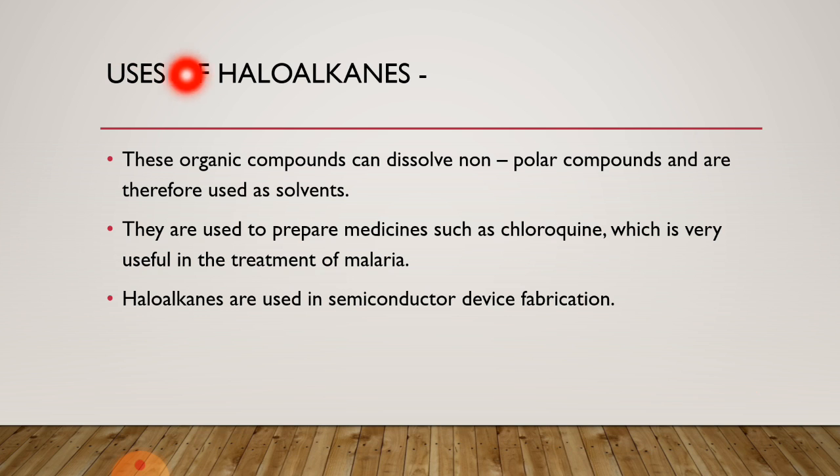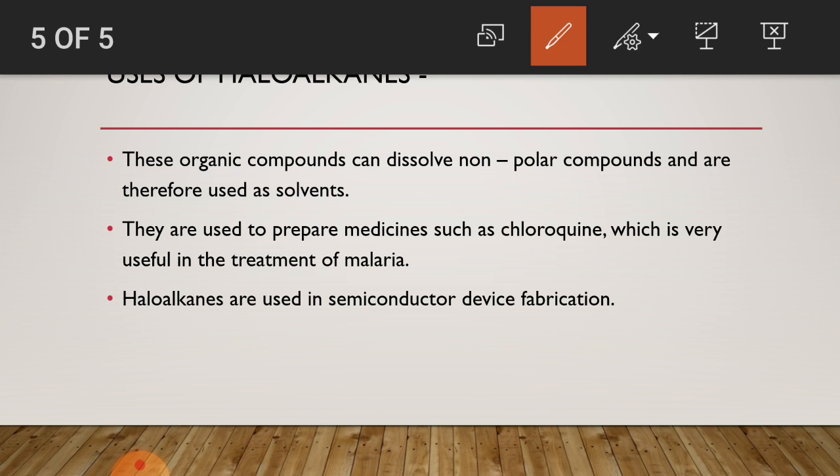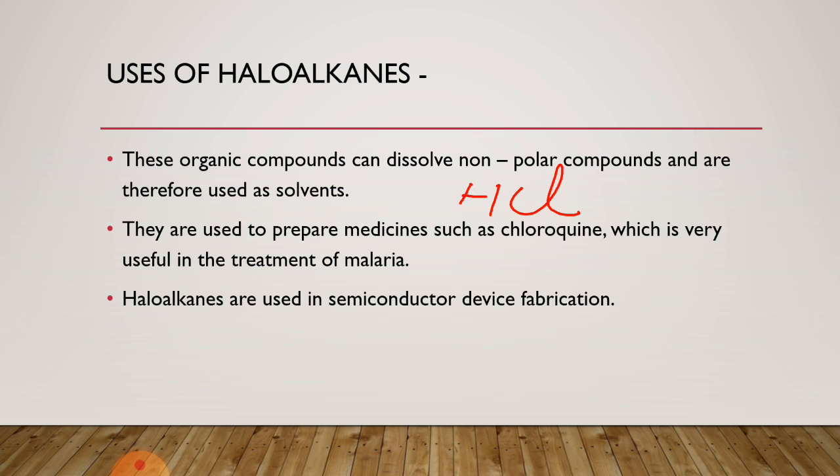Now, next, uses of haloalkanes. These organic compounds can dissolve non-polar compounds and are therefore used as solvents. What do you mean by non-polar compounds? Do you know HCl? HCl is hydrochloric acid. We all are familiar with hydrochloric acid.